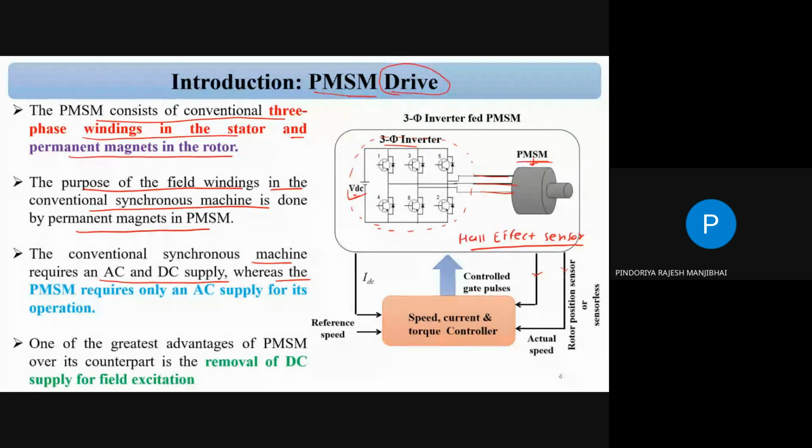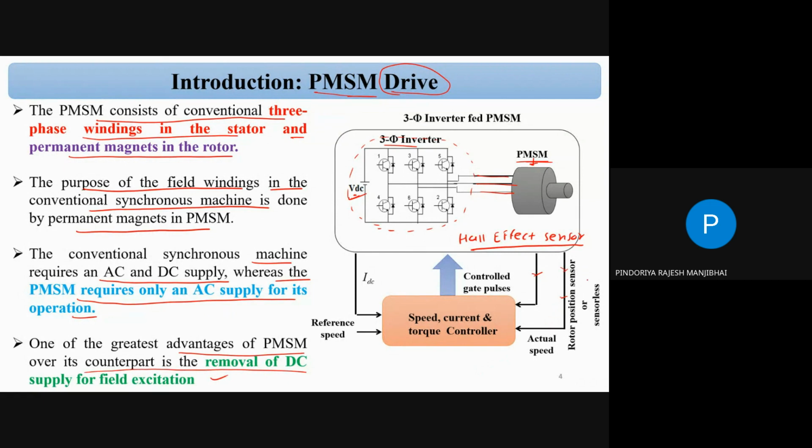Whereas the PMSM requires only the AC supply for its operation, and that AC supply is only for the stator, because on the rotor side there is only permanent magnet, so no need to give power supply to generate the flux. Permanent magnets themselves have a flux, correct, and there is a strong flux density. So one of the greatest advantages of PMSM over its counterpart is the removal of the DC supply in the field excitation. We can easily remove the field excitation. That is the biggest advantage in the case of the PMSM. Okay. So yes, we need the feedback.